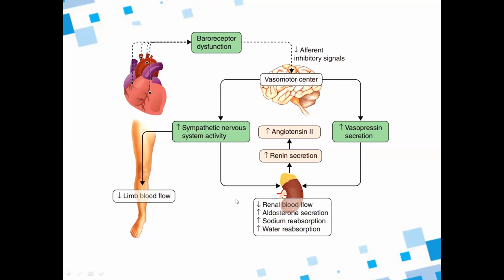It will also decrease the renal blood flow, because of which sodium reabsorption, water reabsorption, and aldosterone secretion will be happening. These also increase the vasopressin secretion, which also acts on the kidney. And as I said, because of decreased blood supply to the kidney, there will be increased renin secretion and increased angiotensin 2 secretion, in turn which increases the aldosterone secretion.